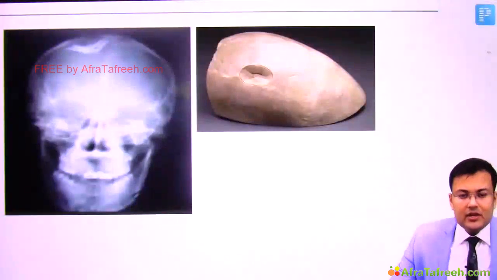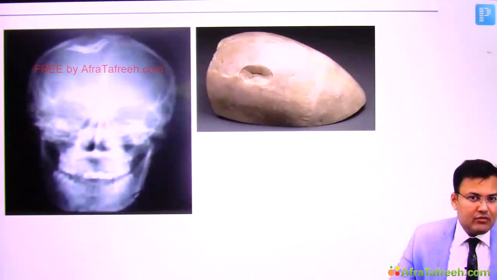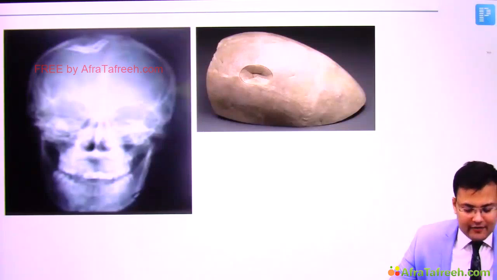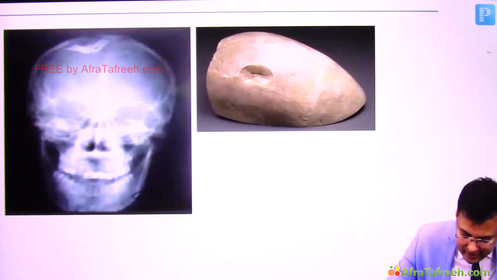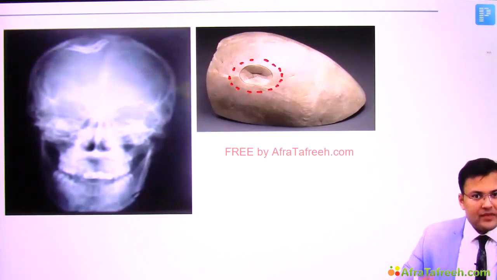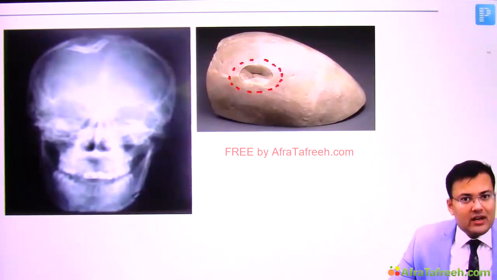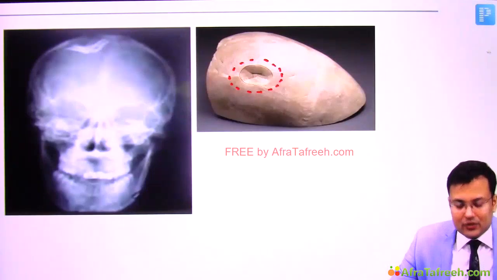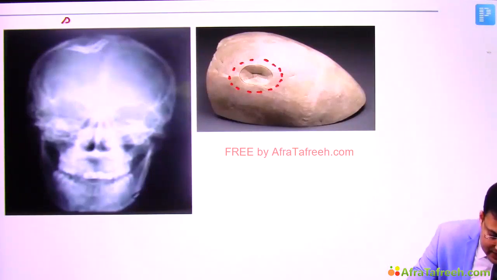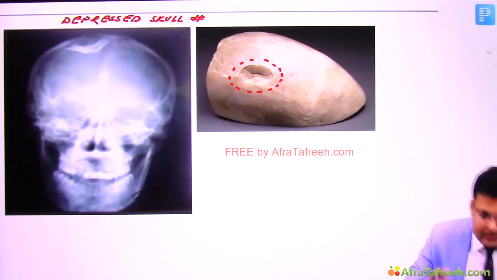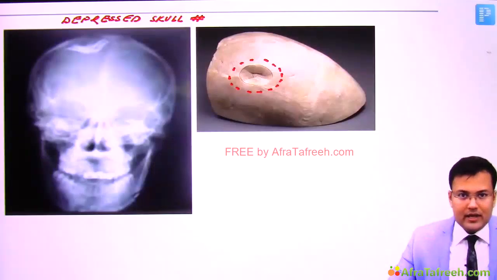Now see this image. This was an image based question asked in AIIMS. So what kind of fracture is there? Can you see here? The fragment of bone is pressed towards the brain, and this is known as depressed skull fracture. So what happens in depressed skull fracture? Here the fragment of bone is pressed towards the brain.